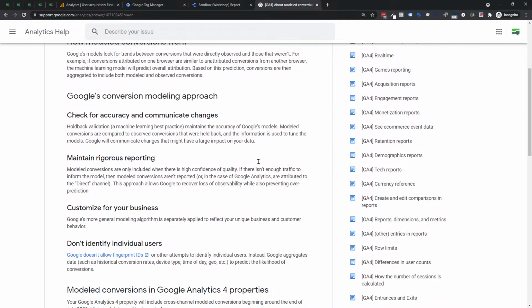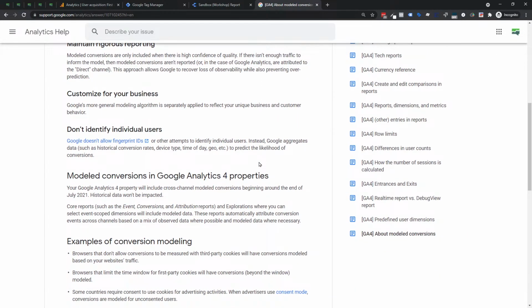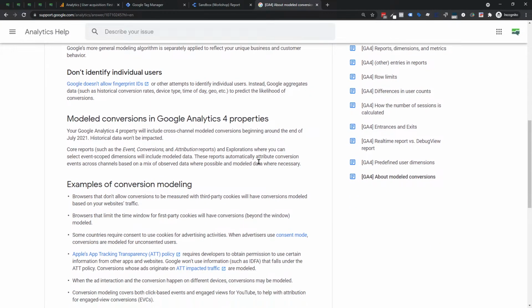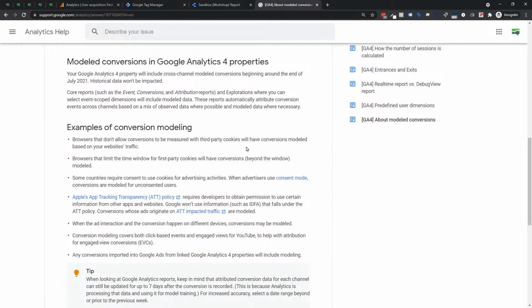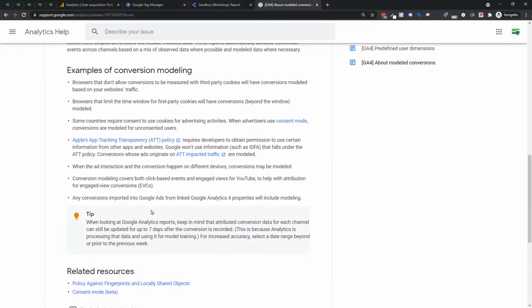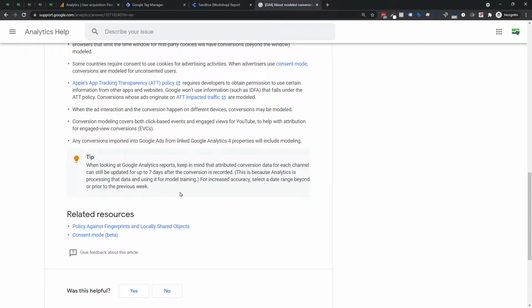Right now, we're not going to go through this in great detail, because it's just an updates workshop. We'll cover this stuff in a future workshop later. But you need to go through here and think through how this is going to affect you. One of those things is this, and I think this is huge. When looking at Google Analytics reports, keep in mind the attributed conversion data for each channel can still be updated for up to 7 days after the initial conversion is recorded.